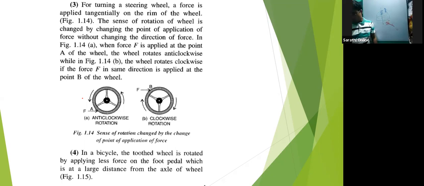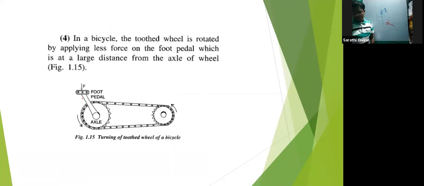In a bicycle, the toothed wheel is rotated by applying less force on the foot pedal, which is at a large distance from the axle of the wheel. So the same thing we see in the wheel also. In order to rotate this axle, the easier thing is that we apply the force on this foot pedal, like this.